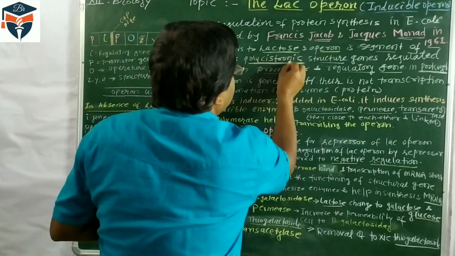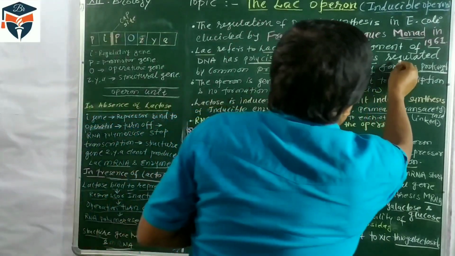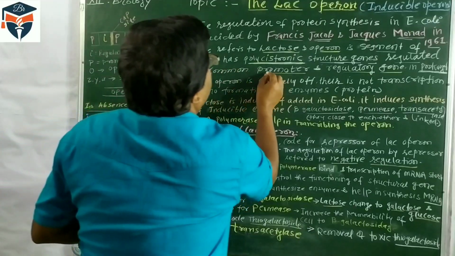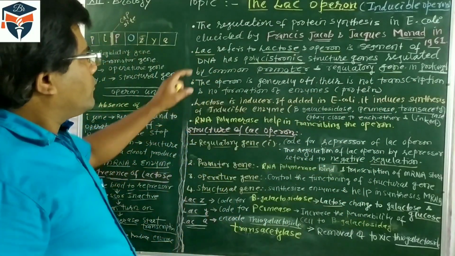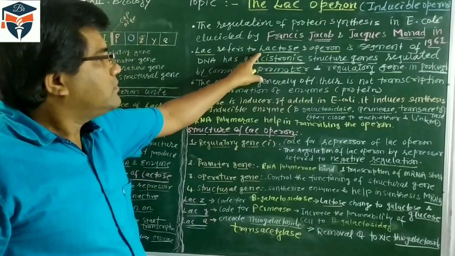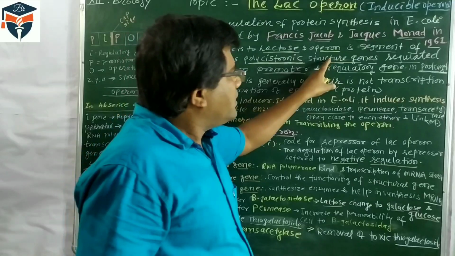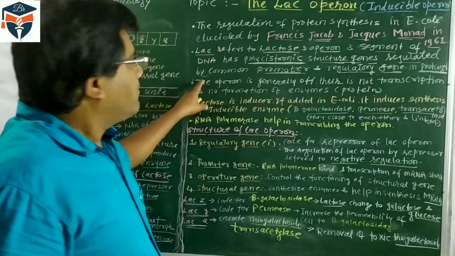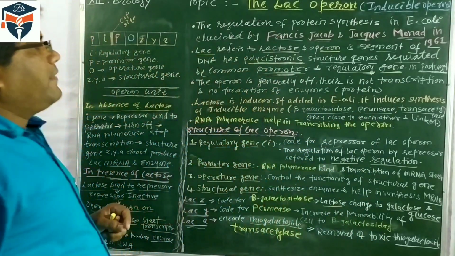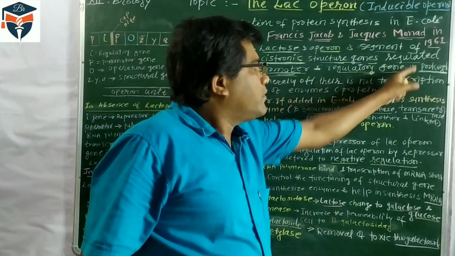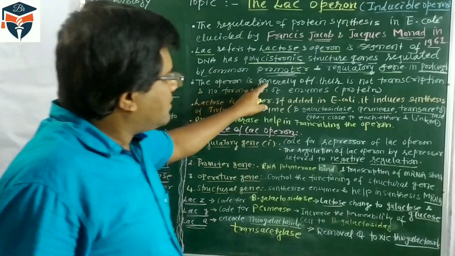It has a polycistronic gene structure, so there are many genes regulated by a common promoter and regulatory gene. So in the lac operon, lac refers to lactose, and operon is a segment of DNA with many polycistronic genes regulated by a common promoter and regulatory gene, and this expression is in prokaryotes.